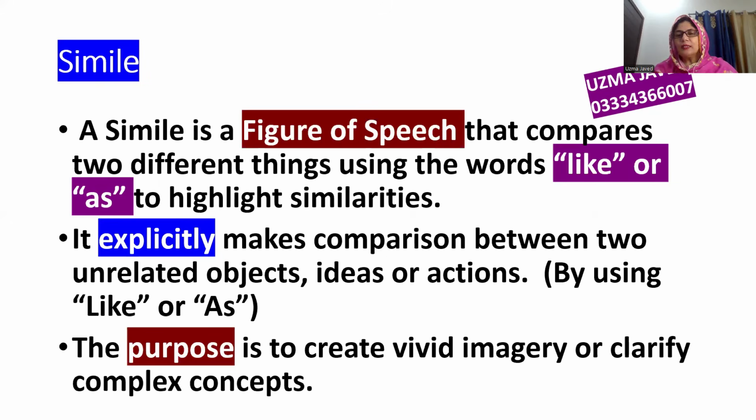So, my dear audience, let's move on and understand what a simile is. A simile is a figure of speech that compares two different things, and it uses the words like or as to highlight those similarities. And the important thing in simile is that this comparison is explicit. Explicit means that it is clear, it is obvious, and it is on the surface. Very clearly, you can note down this comparison.